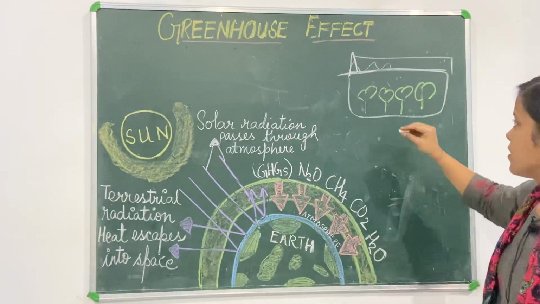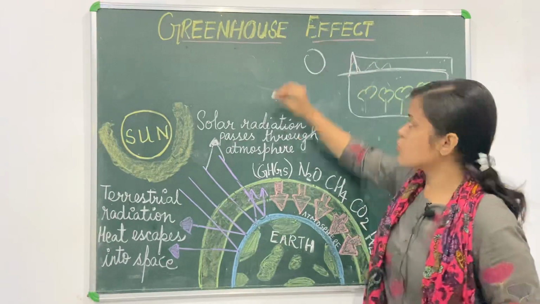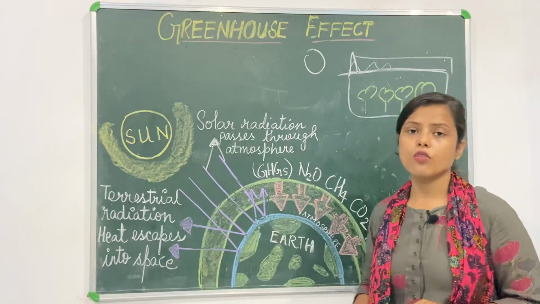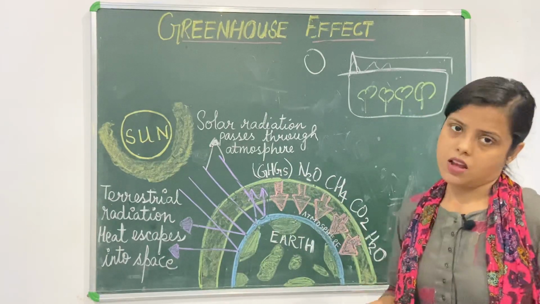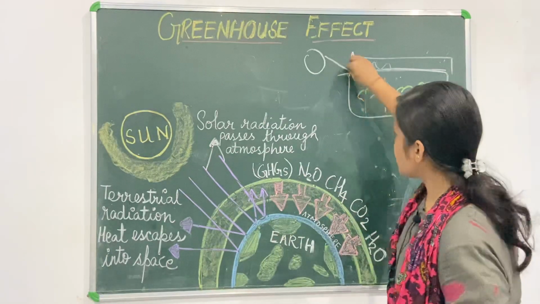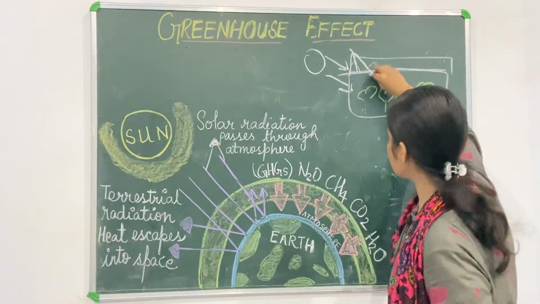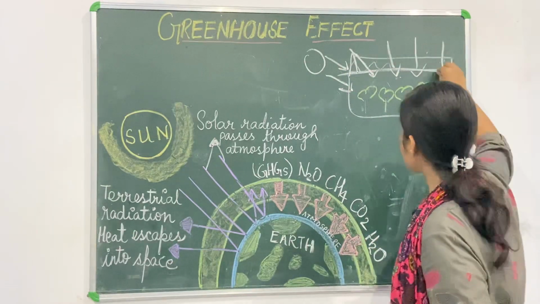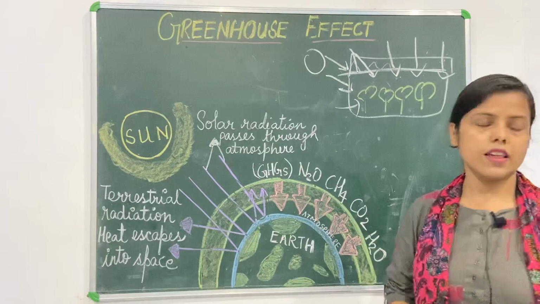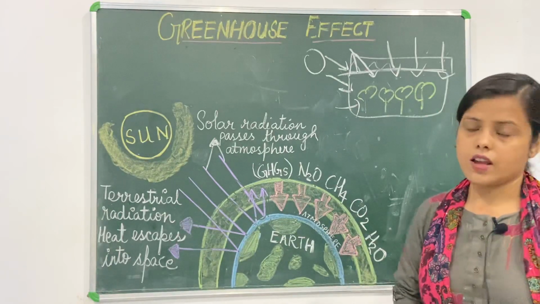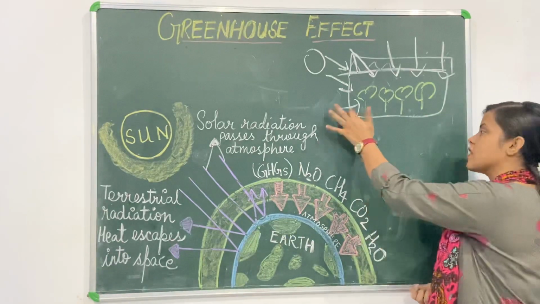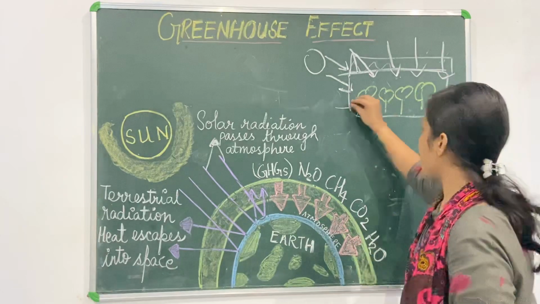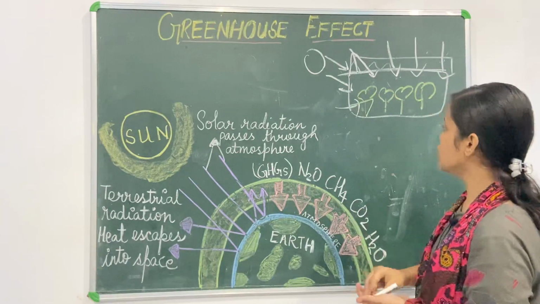Now, what happens? We have kept a source of light, and the source of light over here is our sun. When the sun gives rays, these rays strike and come inside. What happens when they come inside? They try to escape, but they could not.